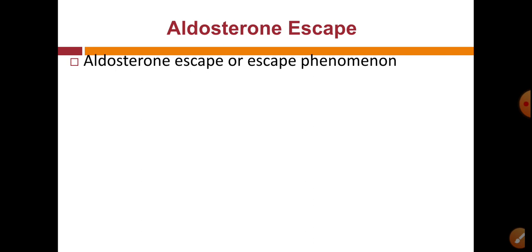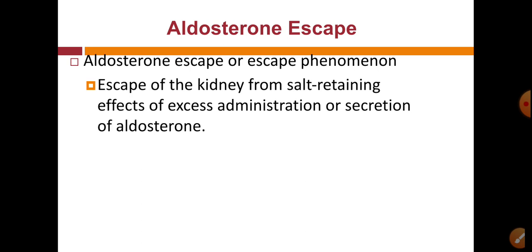So in this phenomenon, kidney escapes from the salt retaining effect, that means sodium reabsorption effect, due to aldosterone, because aldosterone causes increase in ECF volume, and increase in ECF volume leads to secretion of ANP, BNP and CNP from arterial muscles, and ANP, BNP, CNP has action on our excretion of sodium, and excretion of sodium again maintains our ECF volume, and this phenomenon is called aldosterone escape phenomenon.